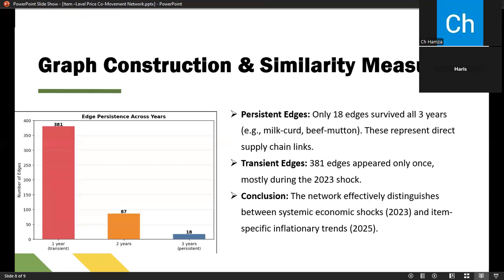By moving from a dense network to a sparse network, we have successfully visualized the transition from systemic crisis to market stabilization, as is also quite visible from our visualization.